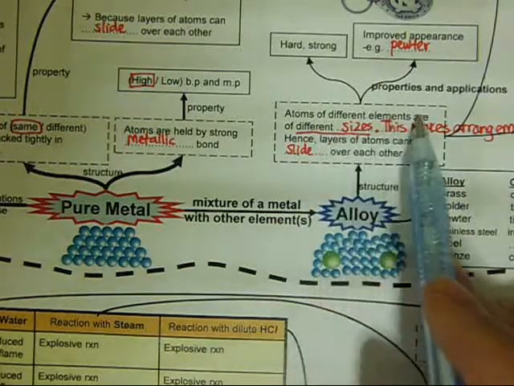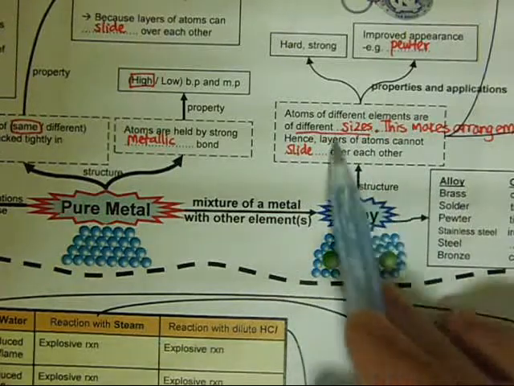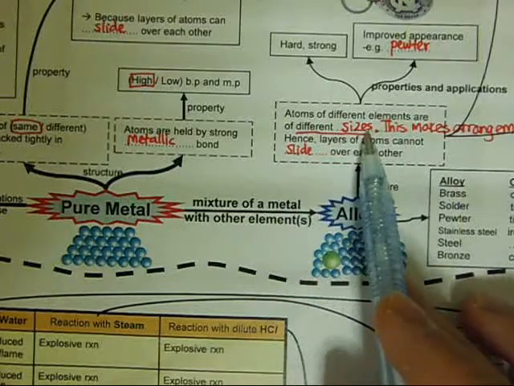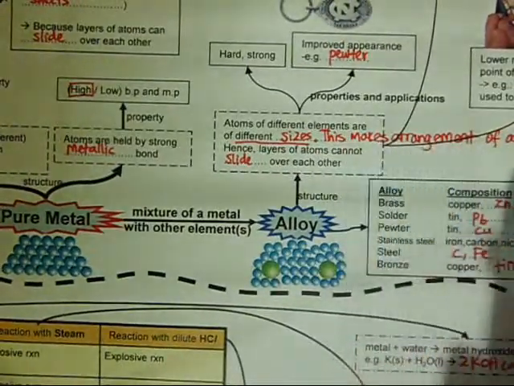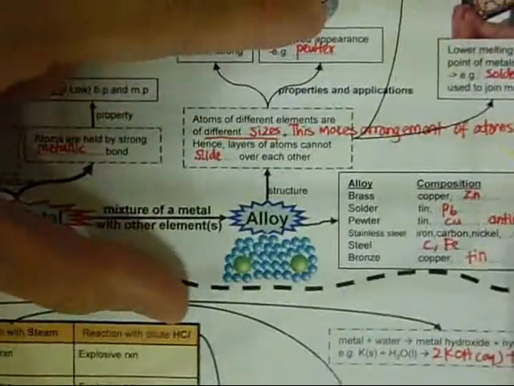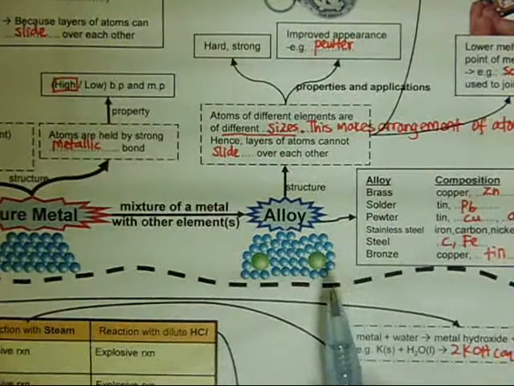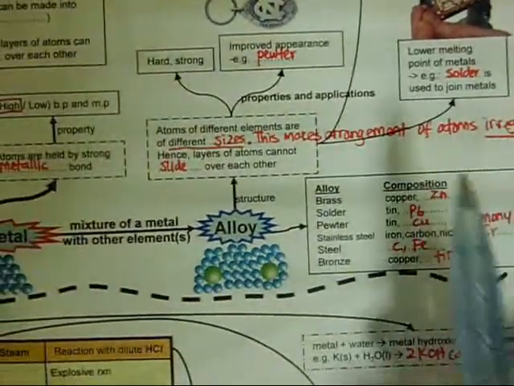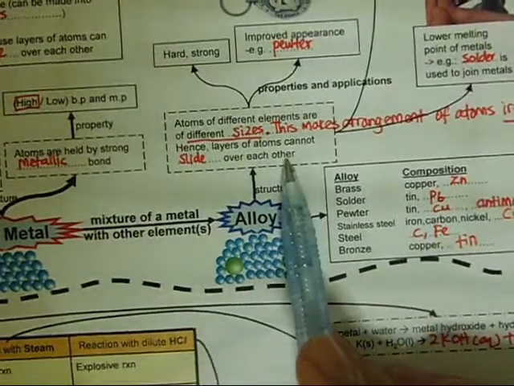Structure: atoms of different elements are of different sizes. Because they are of different sizes, the arrangement of atoms is irregular, and because the arrangement of atoms is irregular, layers of atoms cannot slide over each other.